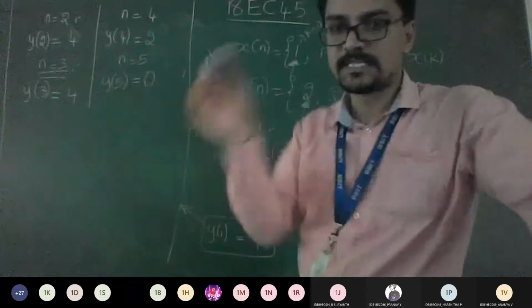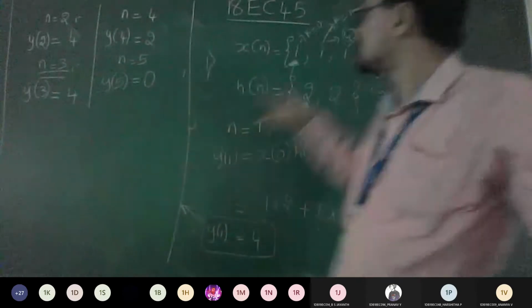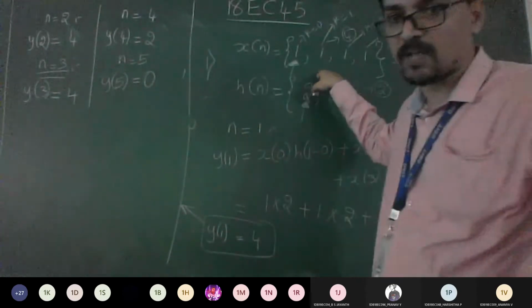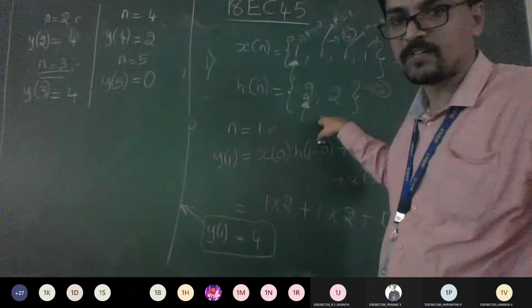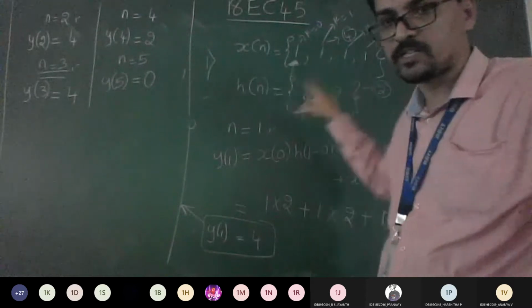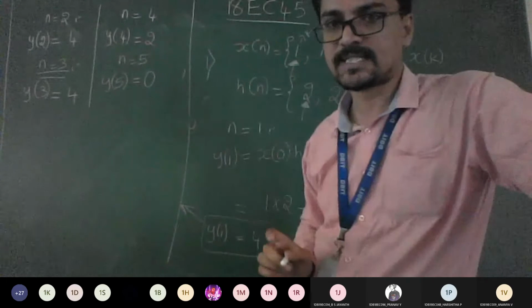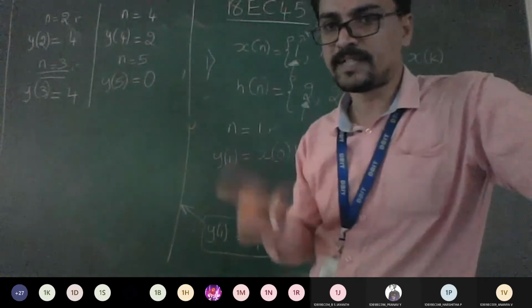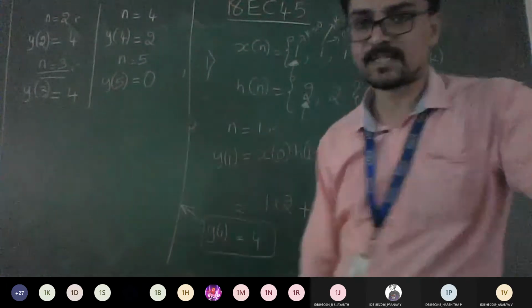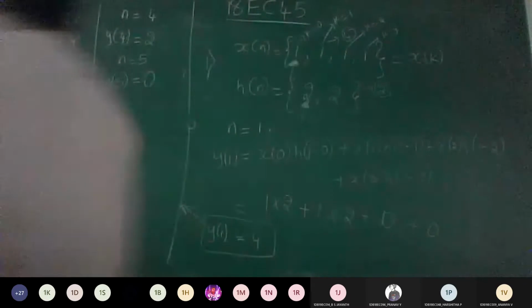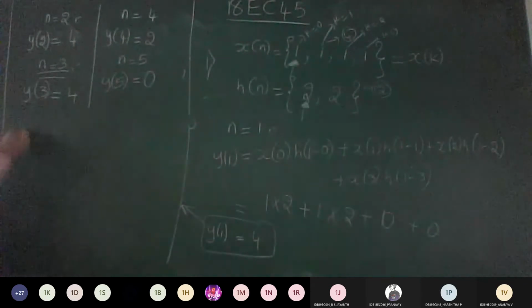So 0 to 5 means 6 values. Since your x of n has 4 samples and h of n has 2 samples, the combination of these two should be your y of n. So it means total is 6 samples. So from 0 till 5 you will get 6 samples. So you need to conclude the answer. Therefore, y of n is equal to